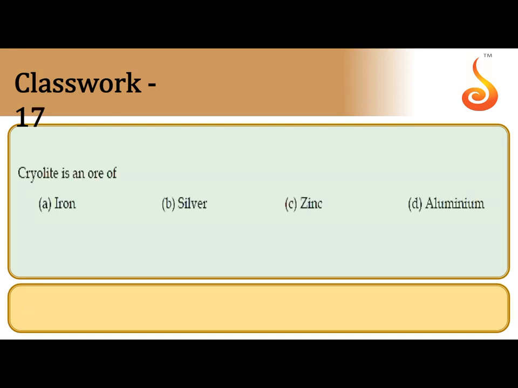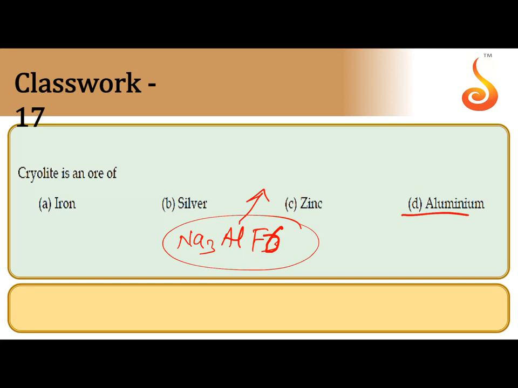Cryolite is an ore of aluminum because Na3AlF6 is the formula, and this is used to extract aluminum on a large scale. So cryolite is considered the ore of aluminum.